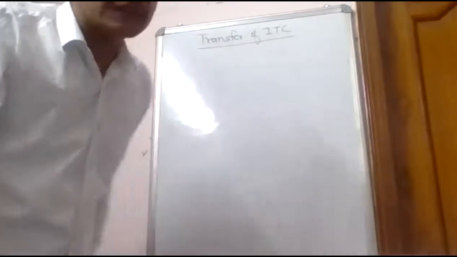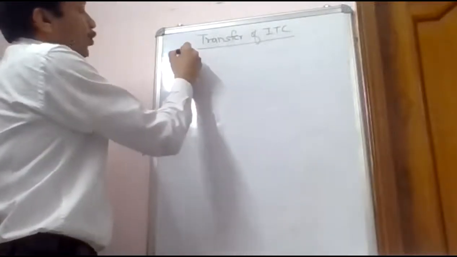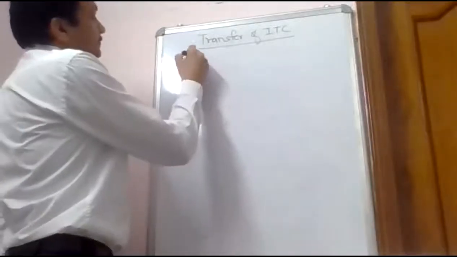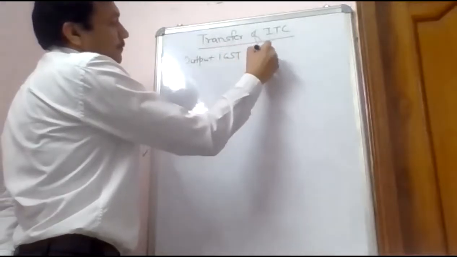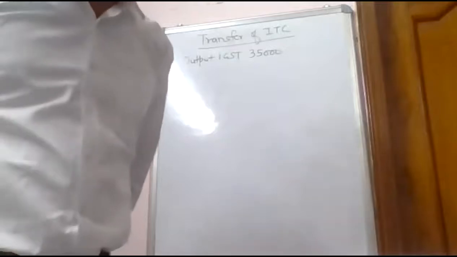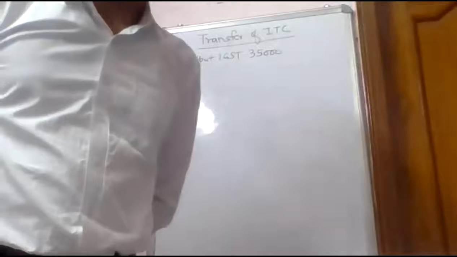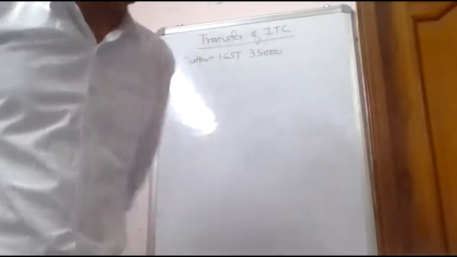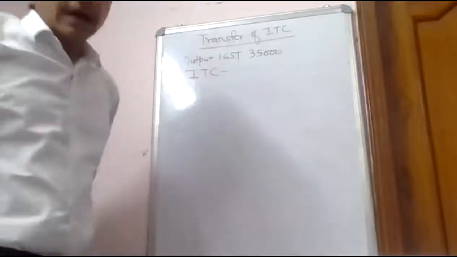Suppose I have done some interstate sale. On interstate sale, which tax I will pay? IGST. Now, for example, I have done some interstate sale, and on this interstate sale, my output IGST is 35,000. I have to pay tax of 35,000, but suppose I have some input also. I have some input tax credit.